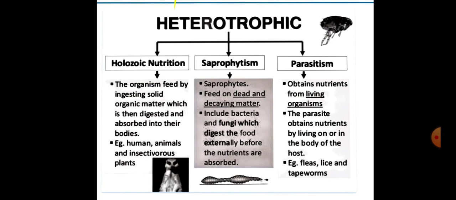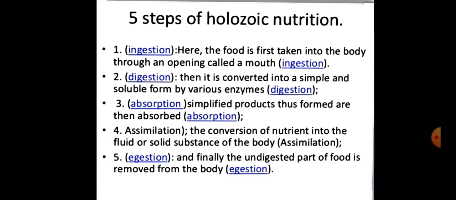Parasitic mode of nutrition is a mode of nutrition in which the organisms live inside or outside another organism. Parasitic organisms obtain nutrients from living organisms. The parasites obtain nutrients by living on or in the body of the host. These are the three types of heterotrophic nutrition.